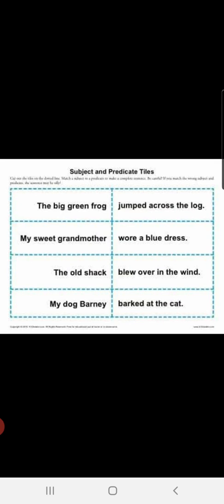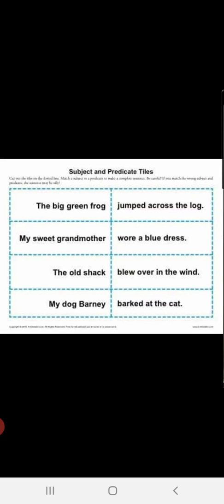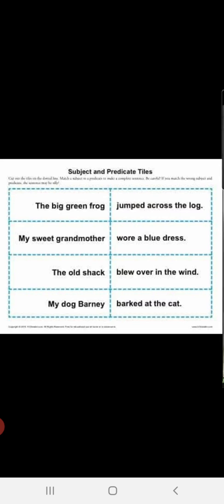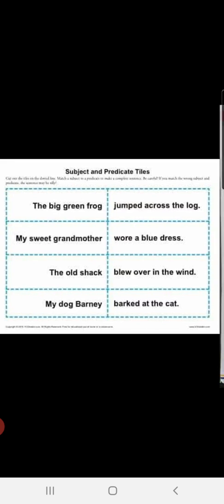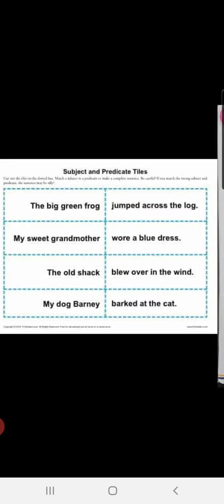Let us read. The big green frog jumped across the log. This is the full sentence. In this sentence, we are talking about the big green frog. So the big green frog is the subject. And what we are talking about the big green frog? That it jumped across the log. So jumped across the log is the predicate, children. See the other example. My sweet grandmother wore a blue dress. My sweet grandmother is the subject. Wore a blue dress is the predicate.